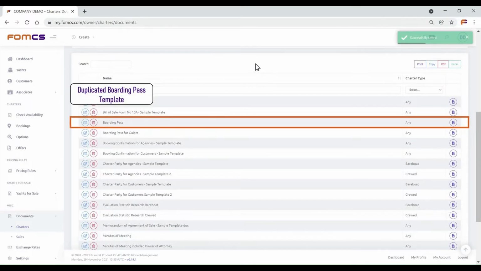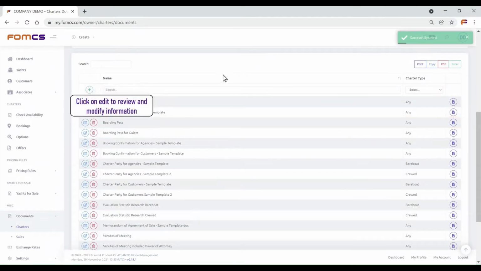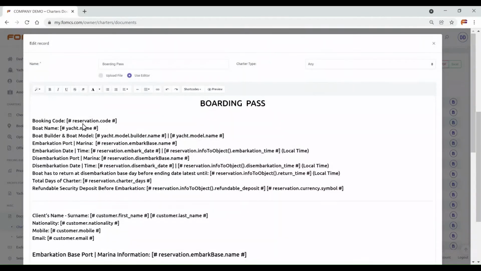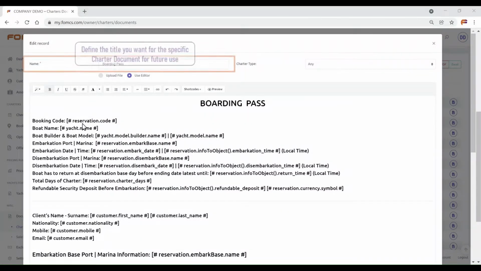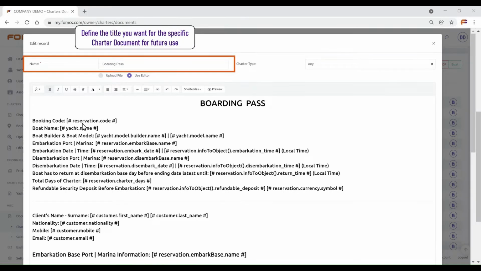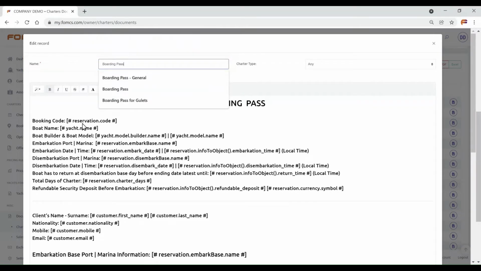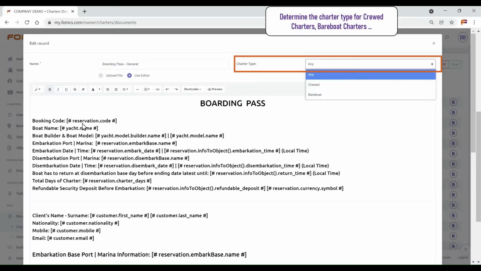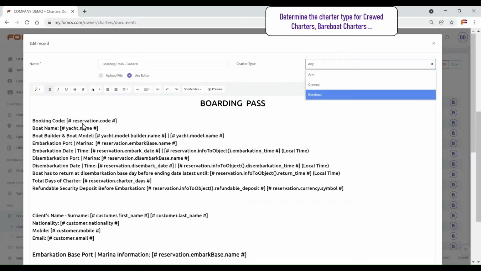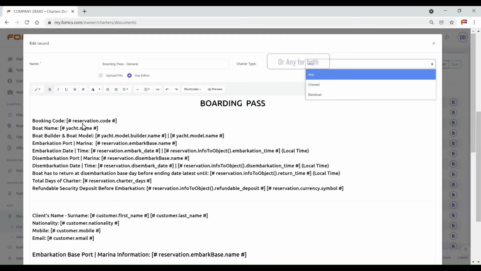Duplicated Boarding Pass Template. Click on Edit to review and modify information. Define the title you want for the specific charter document for future use. Determine the charter type for crew charters or bareboat charters by selecting them. Or select any for both.